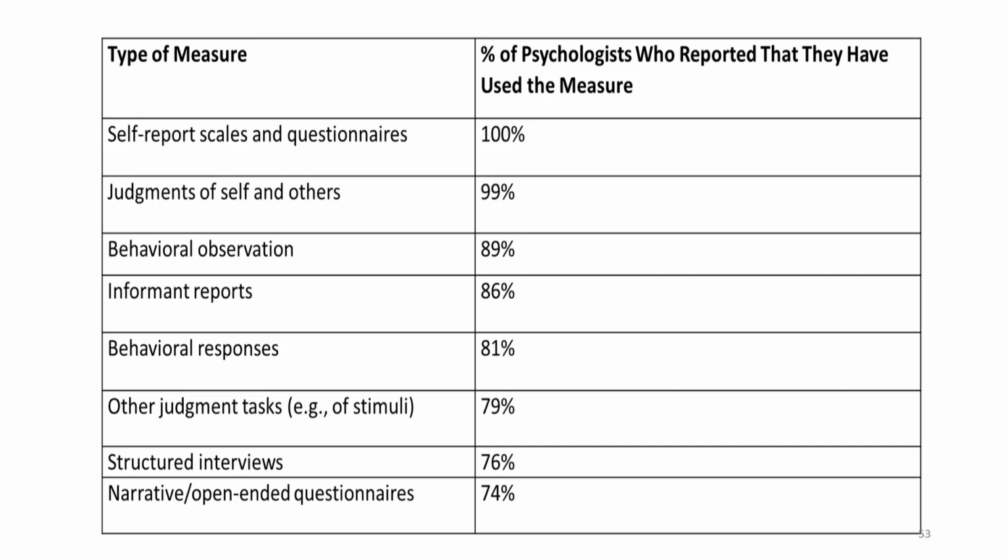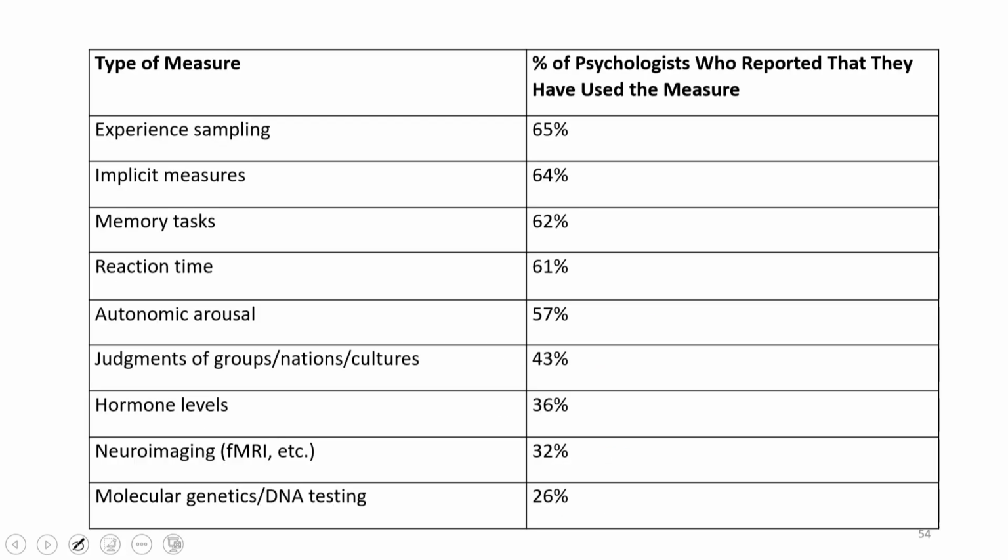About 86% said they use informant reports. Behavioral responses were studied by about 81%. Other judgment tasks using certain stimuli were used by about 79%. Structured interviews were used by 76% of psychologists. Narrative open-ended questionnaires were used by about 74%, and the list actually goes on.